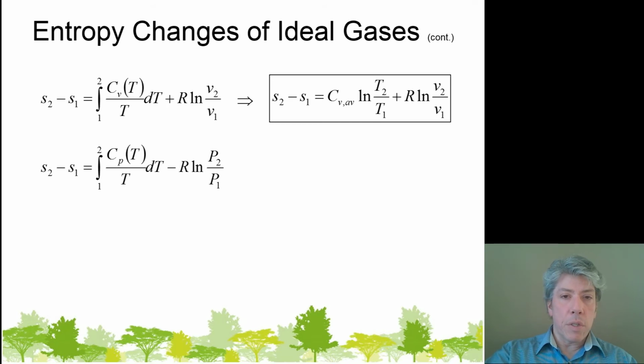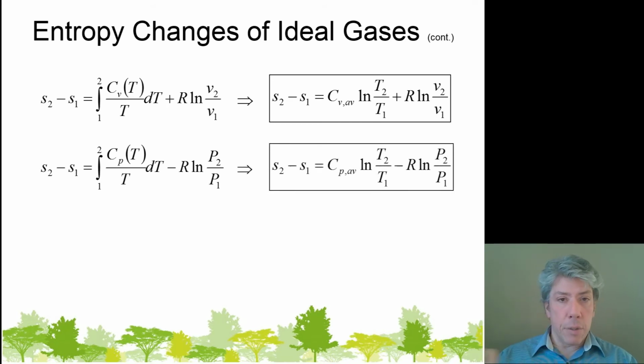Now, we could also use the second equation and calculate the entropy change of that same ideal gas, that air, from this equation. You might look at these two and say, well, which one's right? Well, the answer is both are correct. It really doesn't matter. Both will give you the same result. It's just one may be more convenient than the other, because while both depend on temperature, one depends on specific volume, the other one depends on pressure. So whichever one you've been given, just use the one that's easiest for you. It's kind of nice when you come across options. A lot of times it seems like there's only one way to do things. Well, in this case, both equations are equally valid.